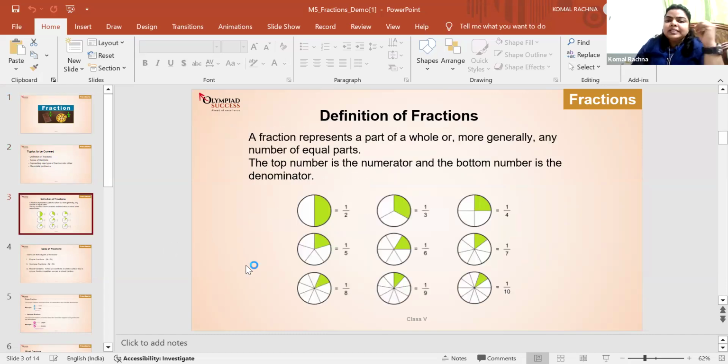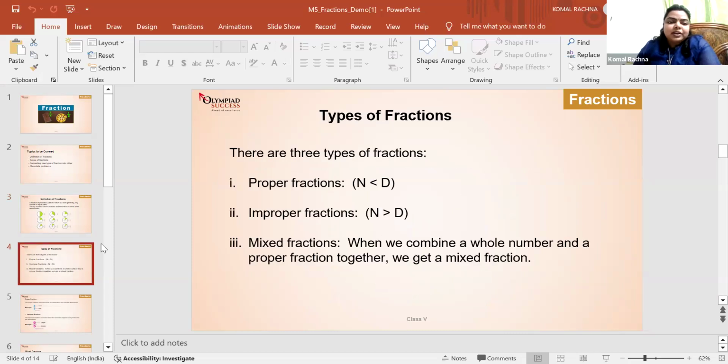So yeah, we will see the definition of fraction. As you can see in the picture, there is a circular picture, and how much part is shaded is described in the fraction form. Here 1/2, then the picture is divided in 3 parts, so it is 1/3, this is 1/4, and so on, right? So the top number is the numerator, as you said, and the bottom number is the denominator. Okay. Then come to the types of fraction. I hope that you know already the types of fraction. You have already told me the unit fraction. I know all of these. You know all of these.